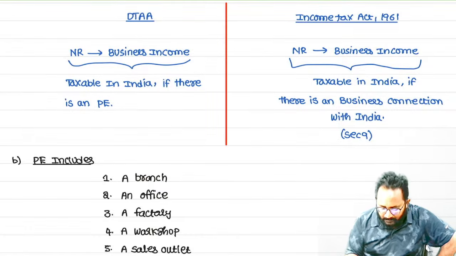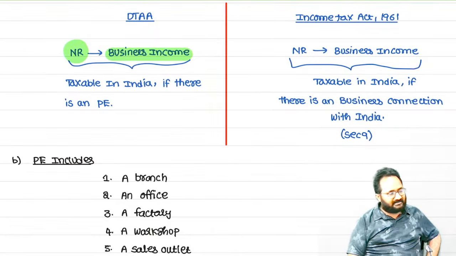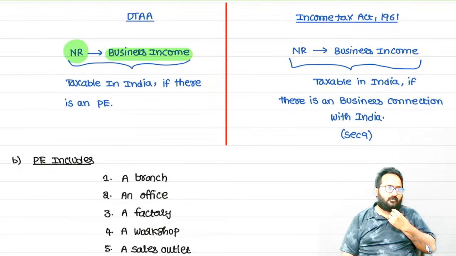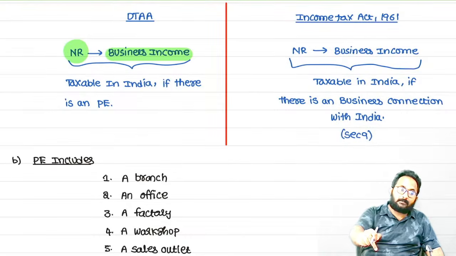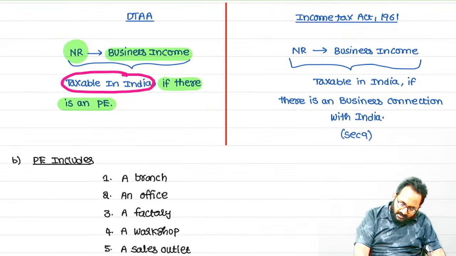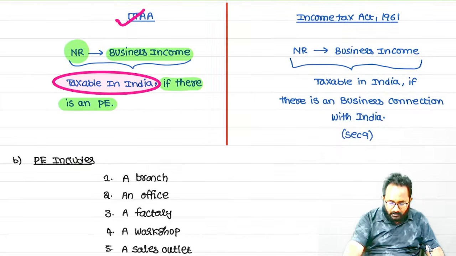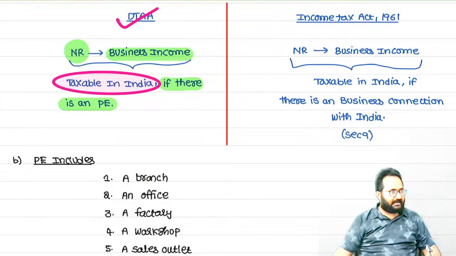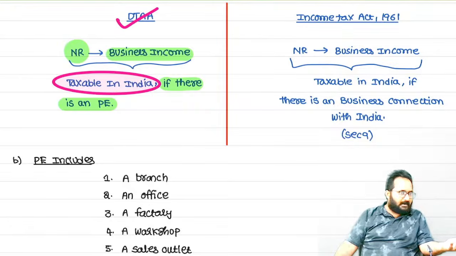Non-resident, if he is doing the business in India, how can we tax that business income in India? If the non-resident is doing the business in India by using the permanent establishment, then we can tax that business income in India. When? If we are following DTAA, we have to check the concept of PE.